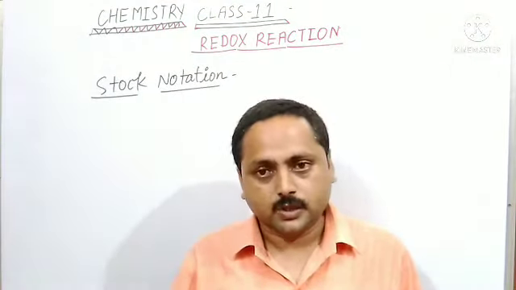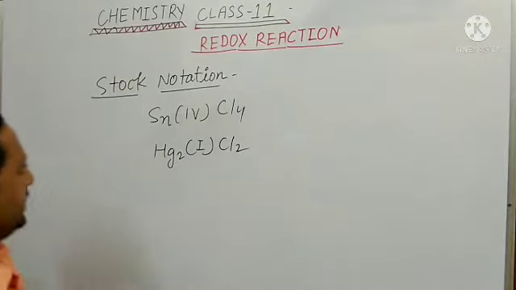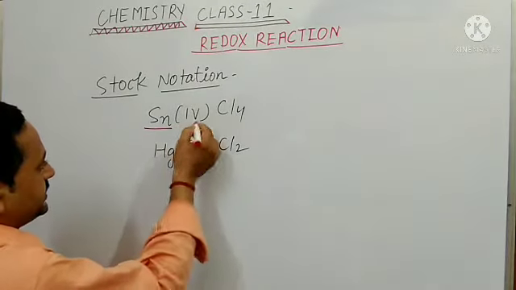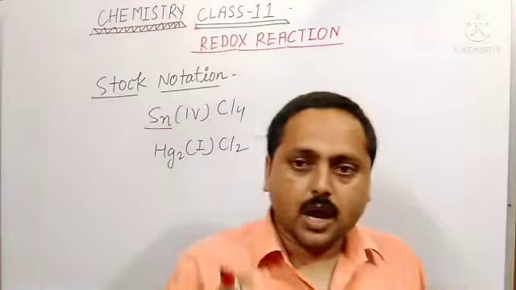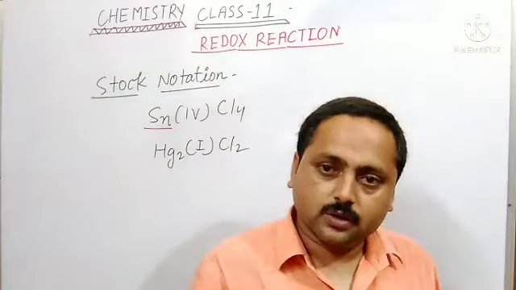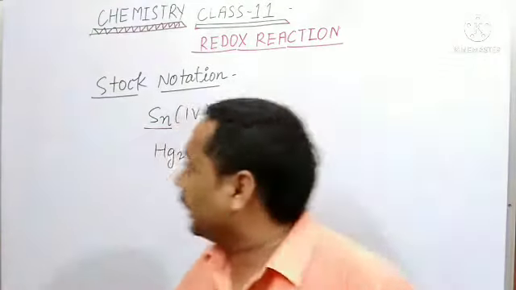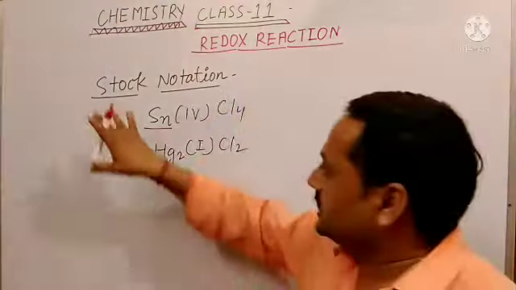So what you notice here is that the oxidation state is written in Roman numerals in parentheses after the metal. This was given by the German chemist Alfred Stock, so this is known as Stock notation.